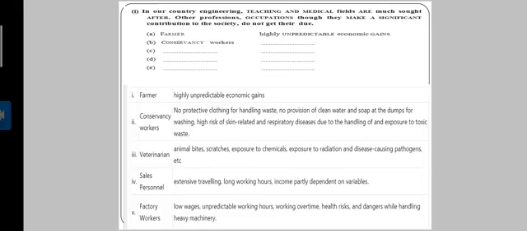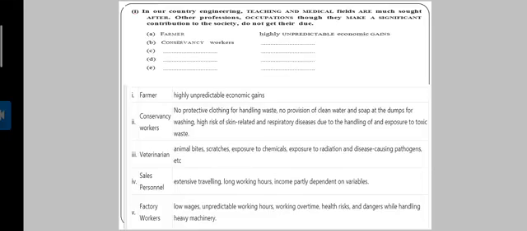Farmer: highly unpredictable economic gains. They do not get their dues. There are other occupations apart from engineering, teaching and medical fields which make a very important contribution to the country, but they do not get their dues. So here the first example is the farmer, with highly unpredictable economic gains.